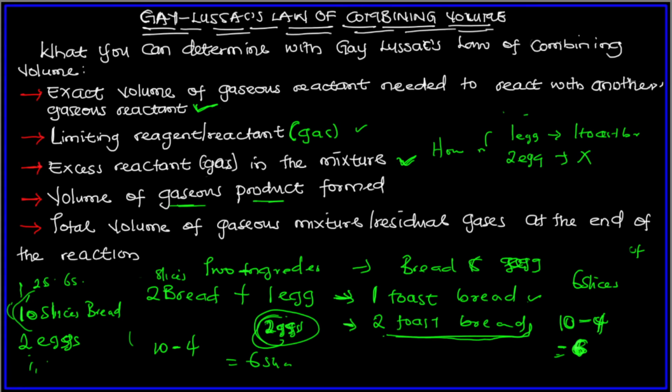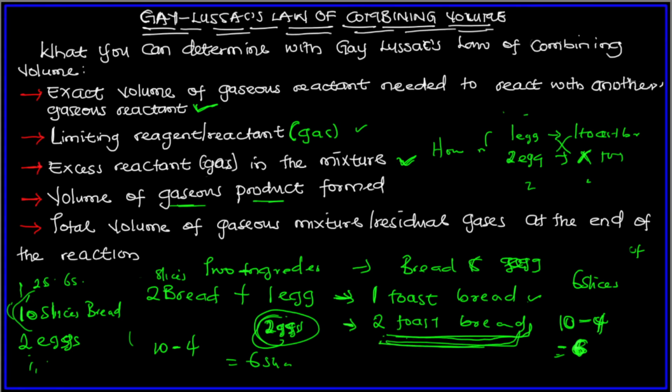We use the limiting reagent to find that. We can also use the other one, the reagent that is in excess, but there's a way we have to do it, and I'm going to show us as we continue. So 2 eggs will give how many toast bread? Cross multiply: 2 eggs will give 2 toast bread. So that is the product formed.